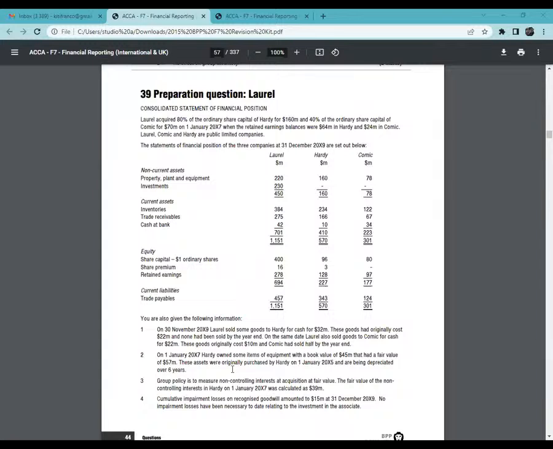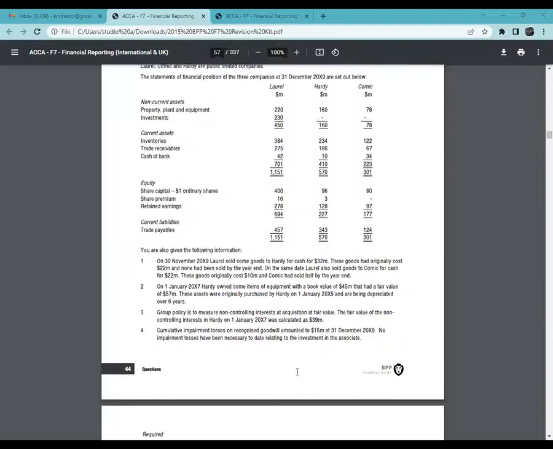What if they gave us information about Comic? Because that is how they normally like confusing you. Comic, in this case, for example, valued assets, Comic. Do you start the workings of Comic at this stage? Not unless you're another one. Comic is an associate. We don't bring associate metrics, parameters here. So then allow me to go to the next sentence, note number 3.